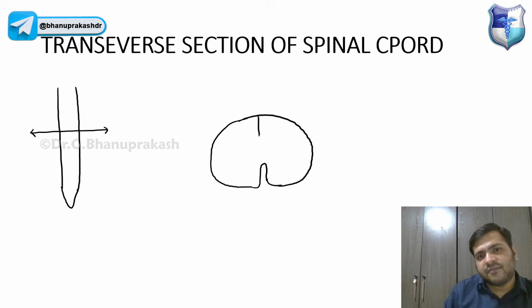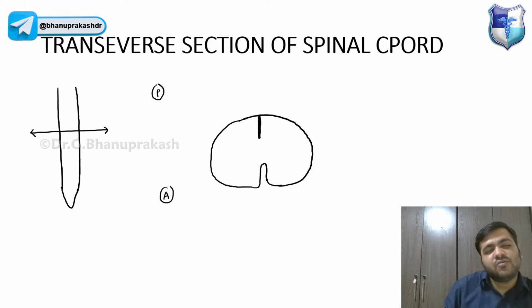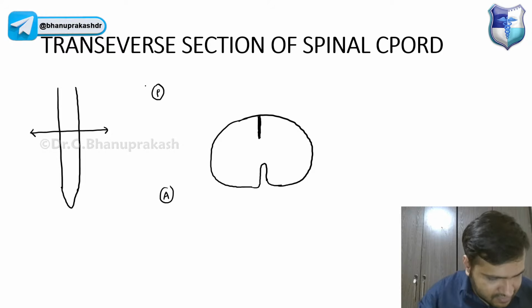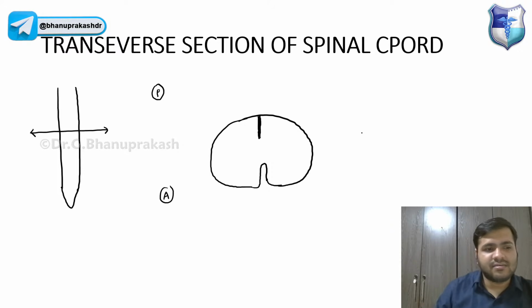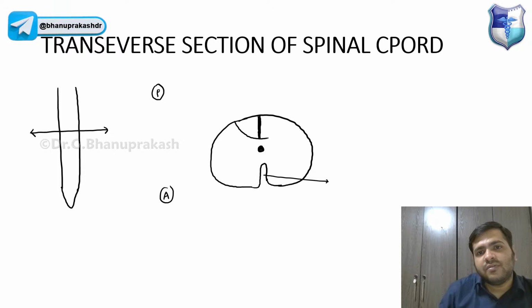And posteriorly, we have a fissure, guys, over here, right? Now, this is the anterior side of the spinal cord and this is the posterior side. Guys, please try to follow the directions as well. This is the anterior side, so this is an opening, and it is exactly in the midline, guys. And yes, I will try to draw this as well.